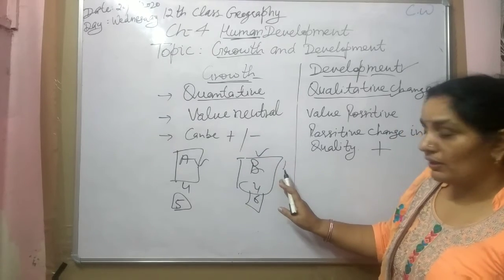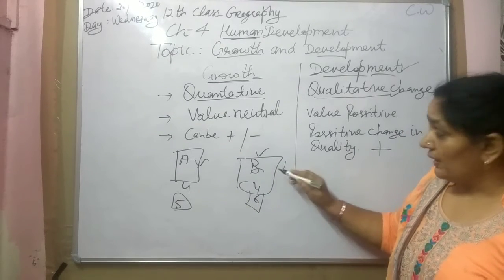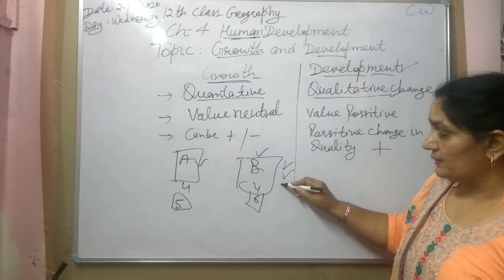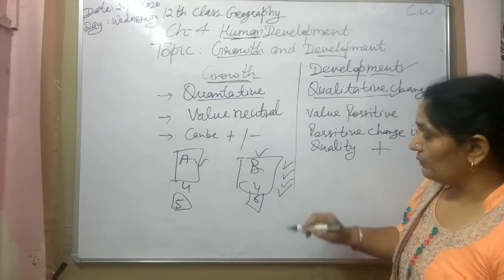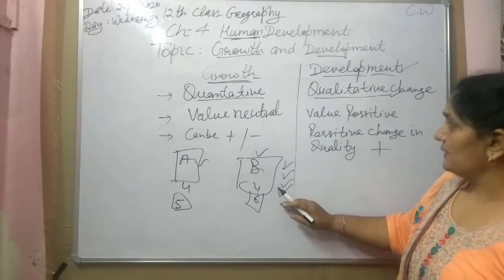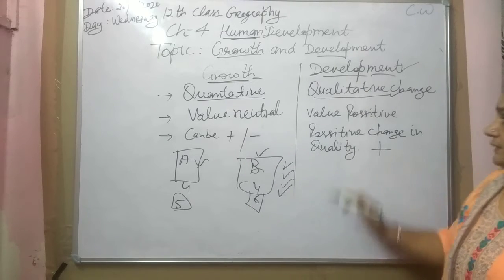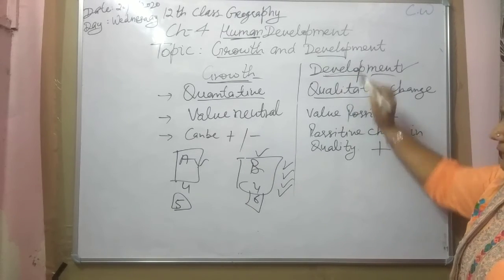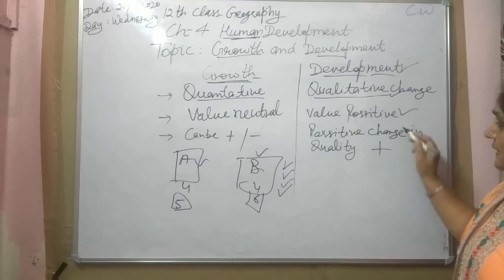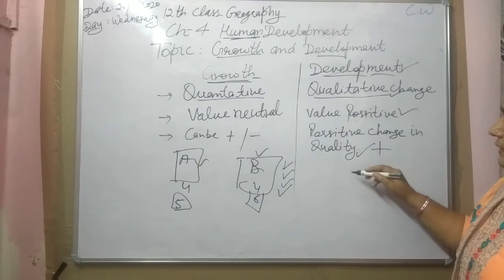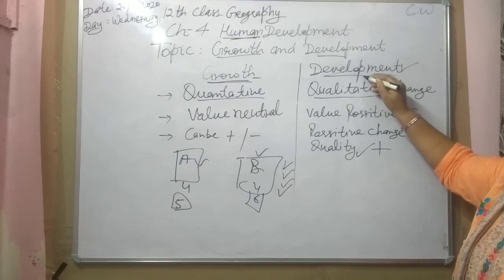Here we will know about their living standard, education system, literacy rate, gender ratio, infant mortality rates, all these things. So here we will find that in development, the value is always positive. Positive change in the quality is known as development.